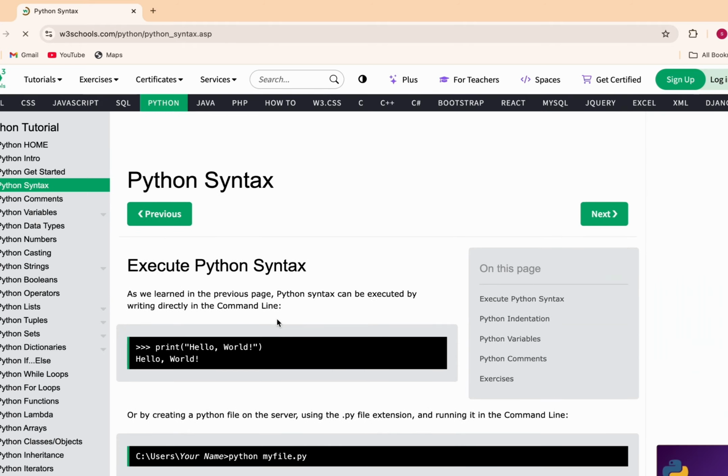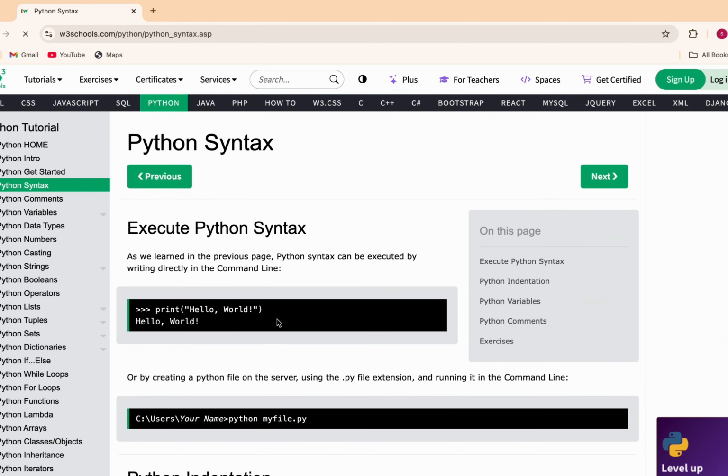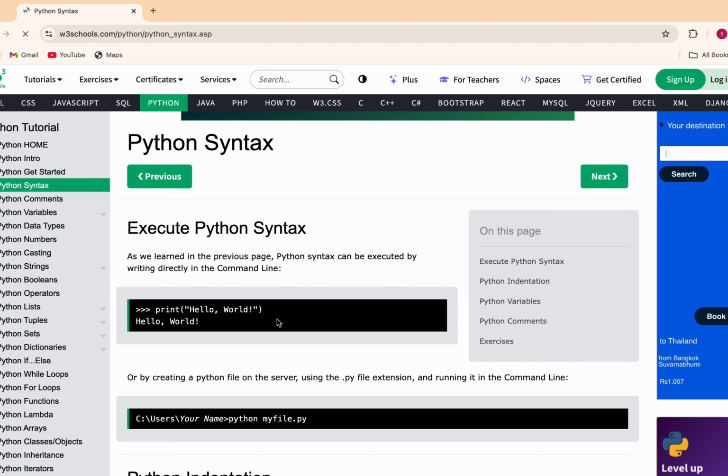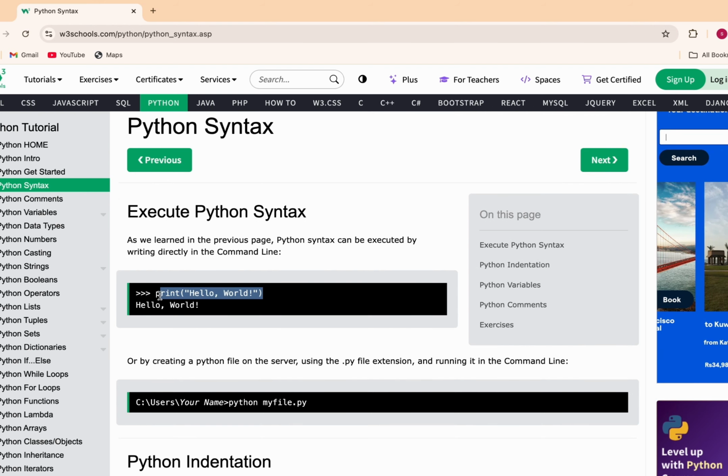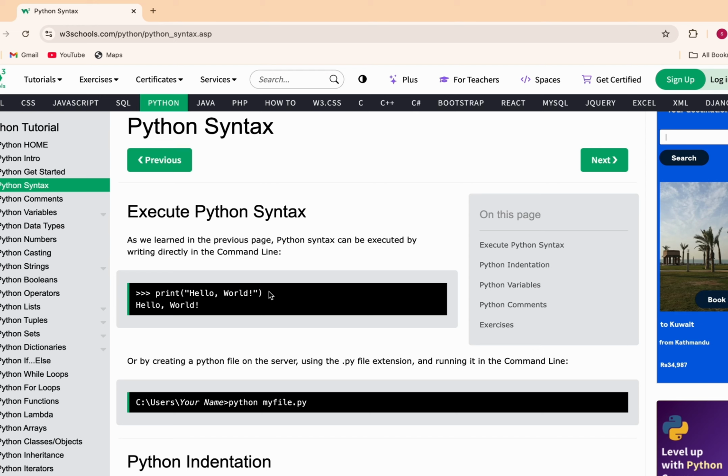So this is Python syntax. According to the coder world, whenever you are learning a first language, the official thing you need to learn is a hello world text: how to print a hello world text. You need to simply say hello to the coding language that you are learning. Hello world you will find everywhere when you are starting any coding language.